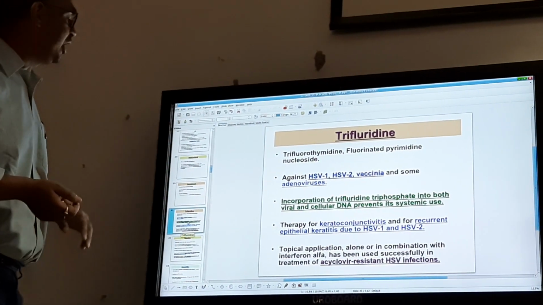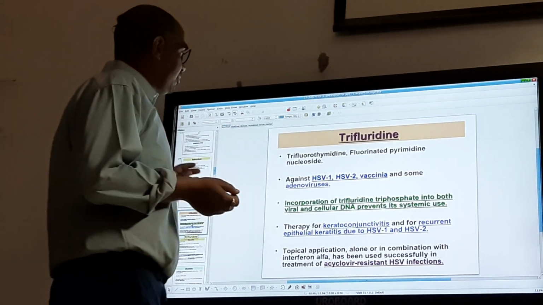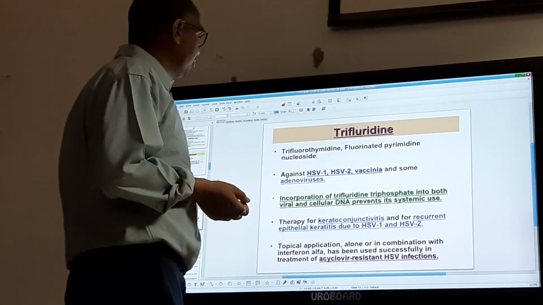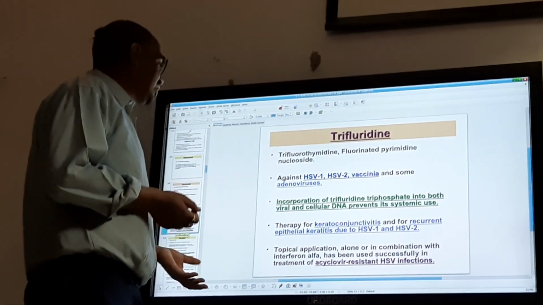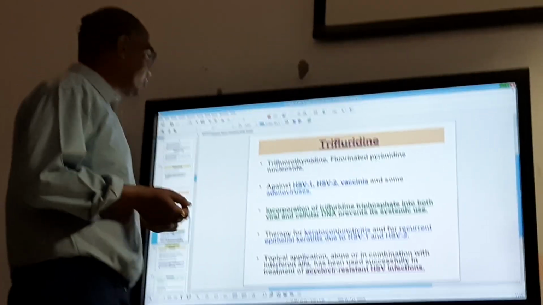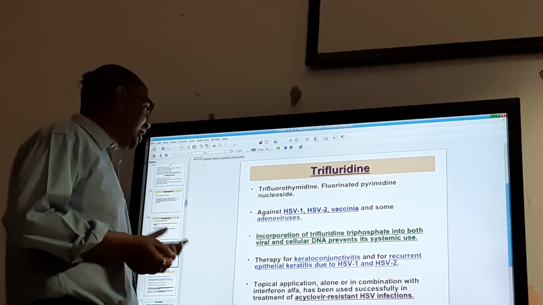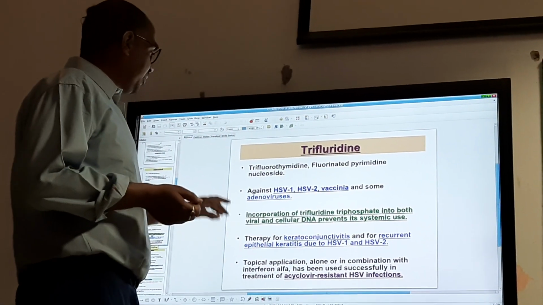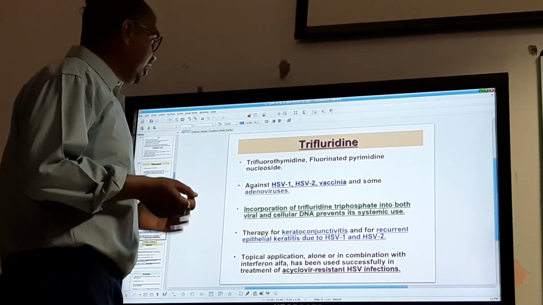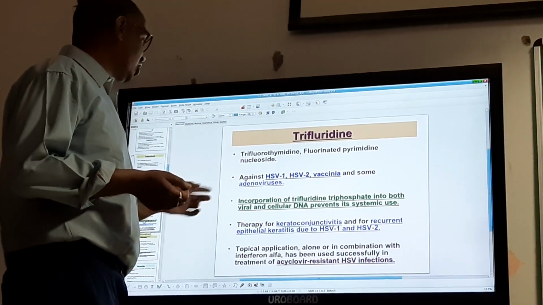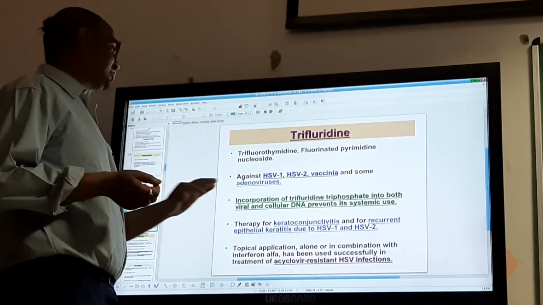Coming to trifluridine, trifluorothymidine, it is a fluorinated pyrimidine nucleoside. It is active against herpes simplex virus 1, 2, vaccinia and adenovirus. Incorporation of trifluridine triphosphate into both viral and cellular DNA prevents its systemic use.